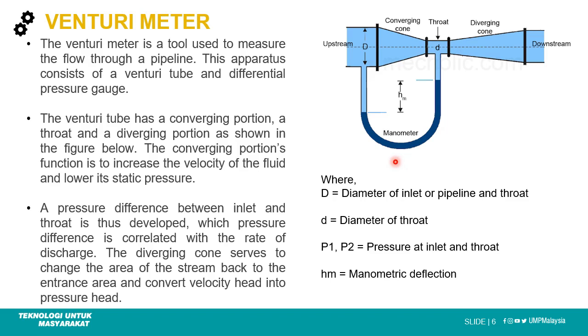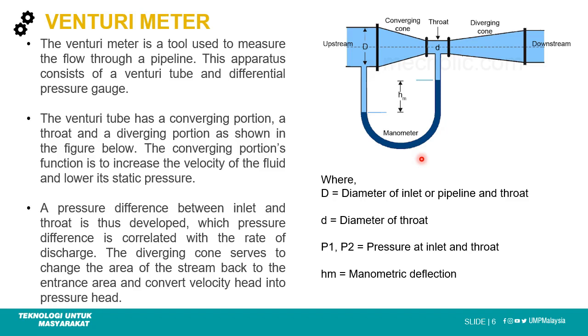The convergent portion's function is to increase the velocity of the fluid and lower its static pressure. The pressure difference between inlet and throat is thus developed, and this pressure difference is correlated with the rate of discharge.